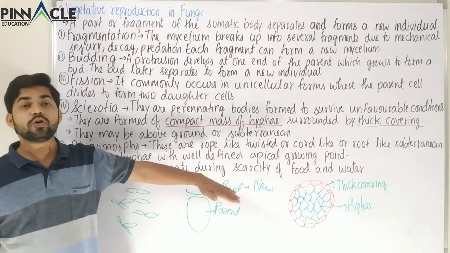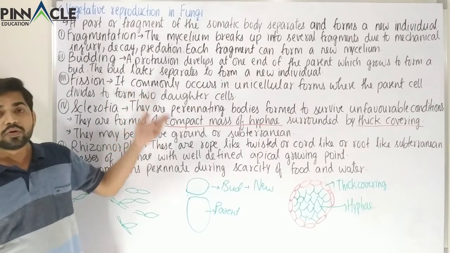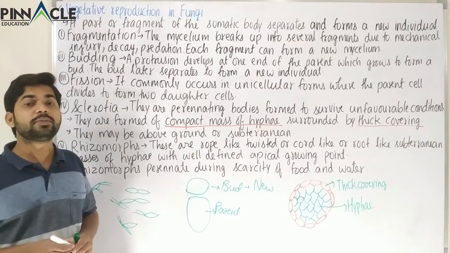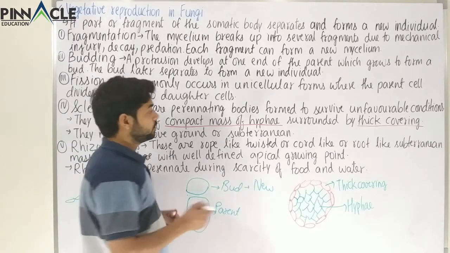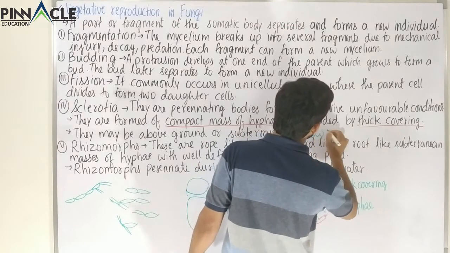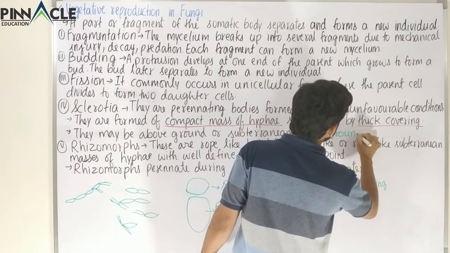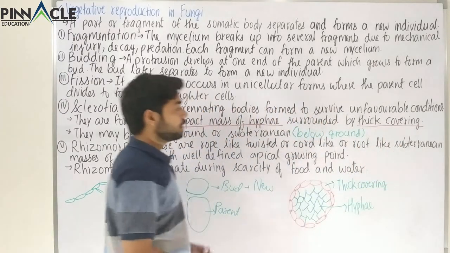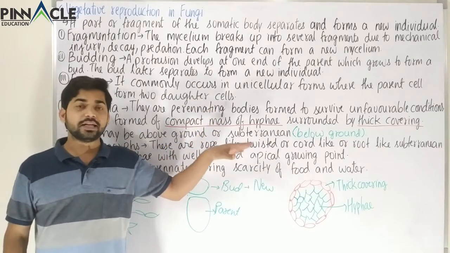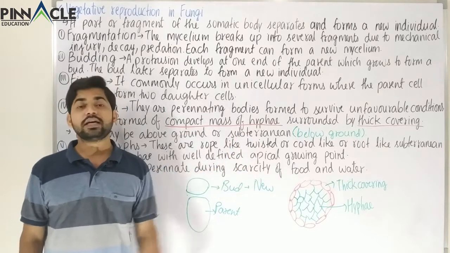Now these could be above the ground or below the ground. When these are below the ground, it is called subterranean. The meaning of subterranean is below the ground. Normally it is found above the ground, but many times it is also found below the ground, and that is called subterranean.